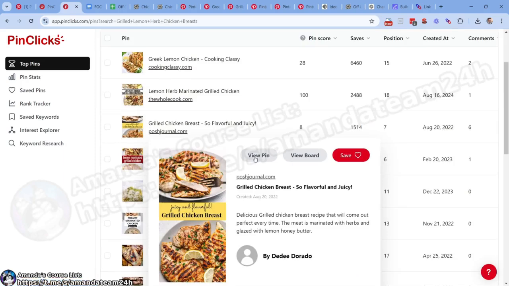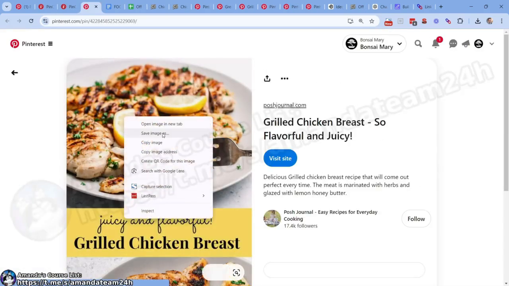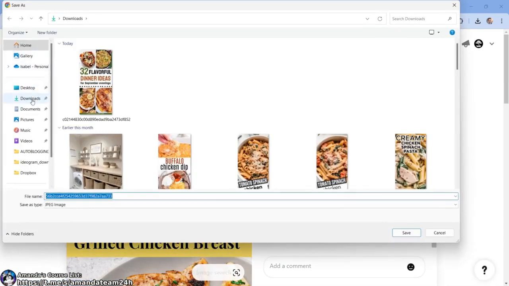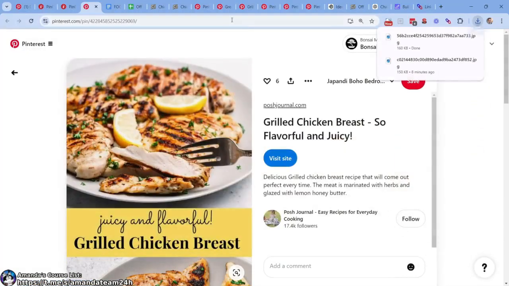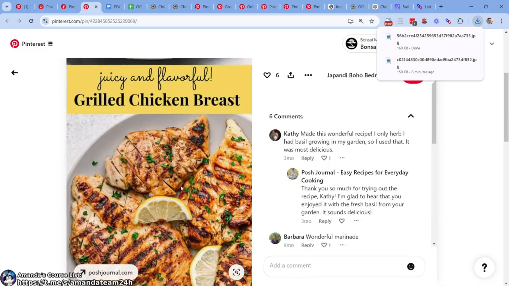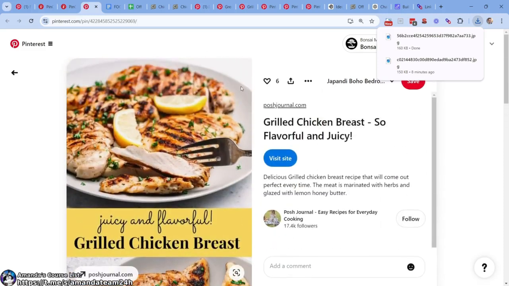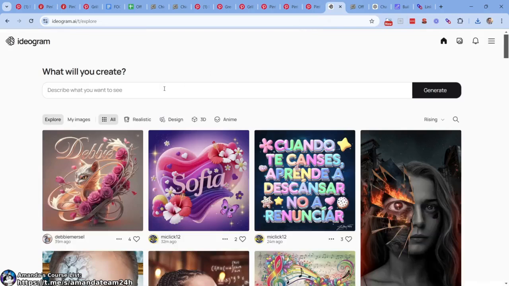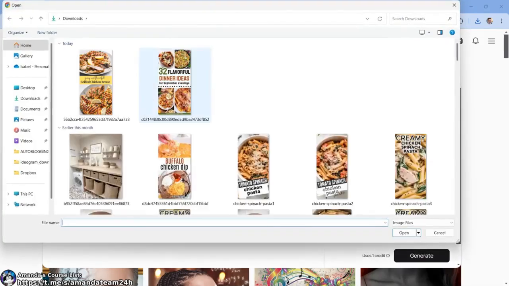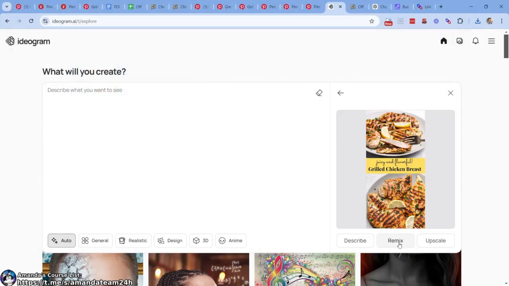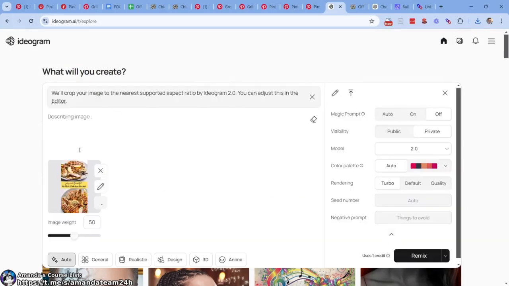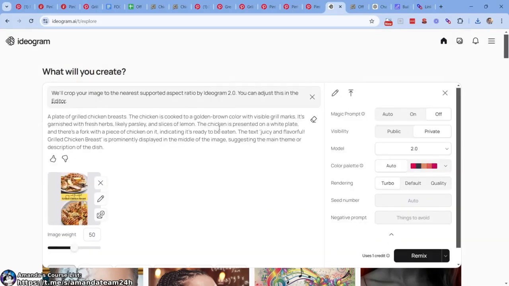So you can just kind of pick which ones you like the design. Let's say I like this one a lot. So I'm going to save this image as, right, boom, juicy and flavorful grilled chicken breast. Well, what we got to do here is come over to Ideogram, upload image. Let's upload this. Let's click remix. Okay, and we're going to try something special here. So it has all this text here, right?